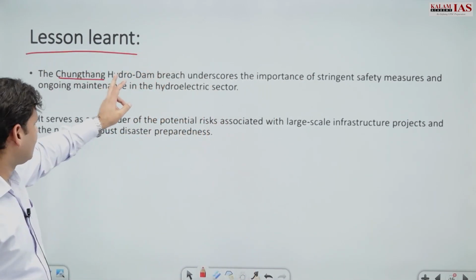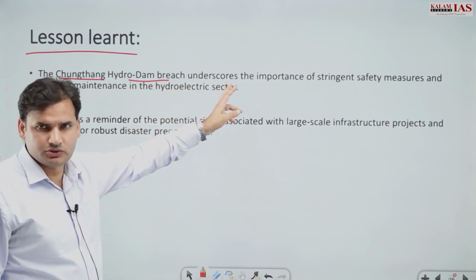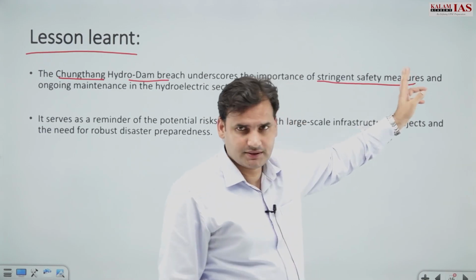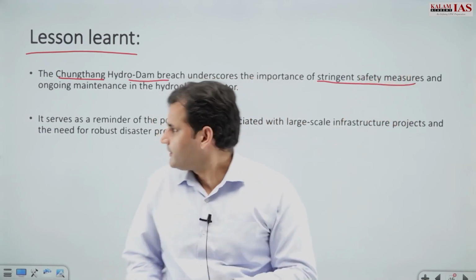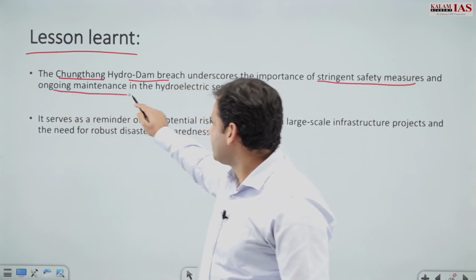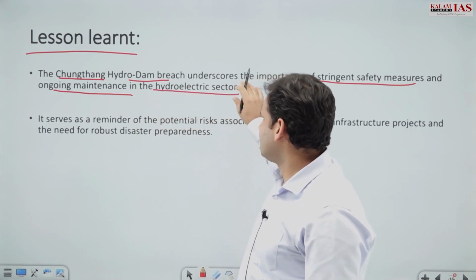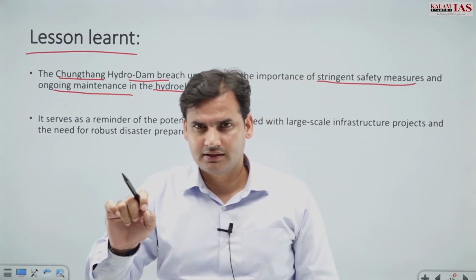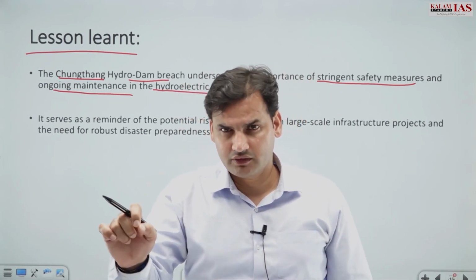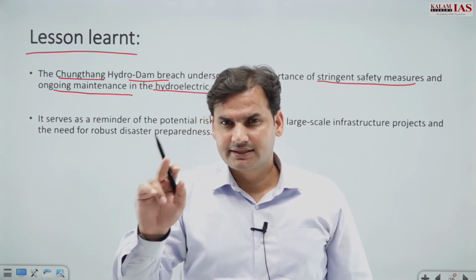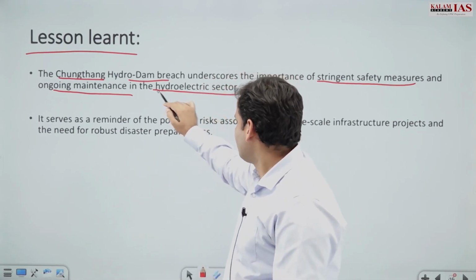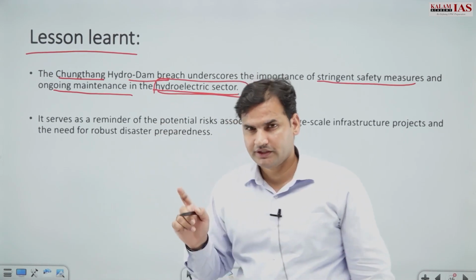The Chungthang hydro dam breach underscores the importance of stringent safety measures, right? And ongoing maintenance in the hydroelectric sector, because this failure, this breach of dam, has highlighted a very important issue with regards to clean source of energy.